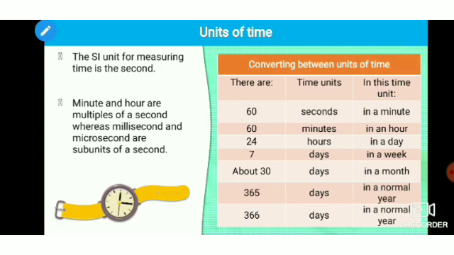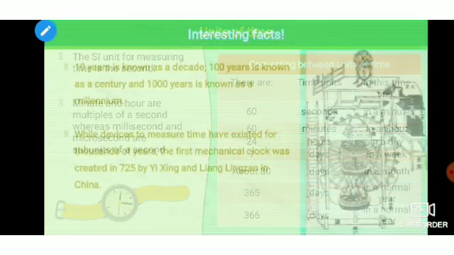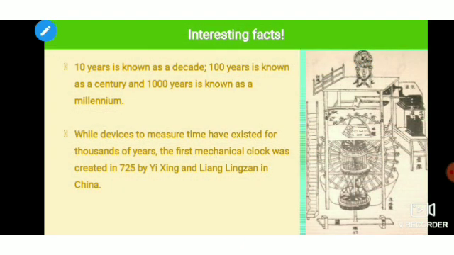What are the units of time? The SI unit of measurement of time is the second. The multiples are the minute and the hour. And the submultiples, which means the smaller parts of a second, are milliseconds, and smaller units. You might have heard about nanoseconds and microseconds; they are much smaller than the second. A year is also a multiple of time. 10 years is known as a decade, 100 years is known as a century, and 1000 years is known as a millennium.